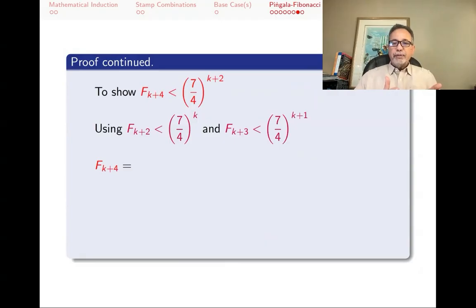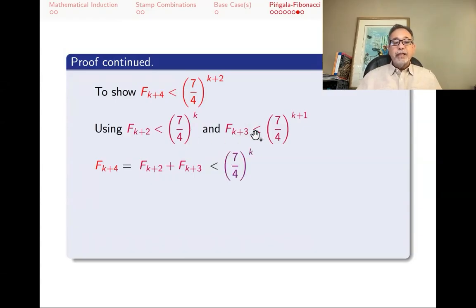I start with f_{k+4}. Hopefully at the end, I will have convinced you that it's less than (7/4) raised to the power k plus 2. So what do I know about f_{k+4}? This is the Pingala-Fibonacci sequence, and therefore I know that it satisfies a recurrence relation. f_{k+4} is the sum of the previous two, f_{k+2} and f_{k+3}. But f_{k+2} and f_{k+3} are exactly the ones that I know inequalities for by using induction.